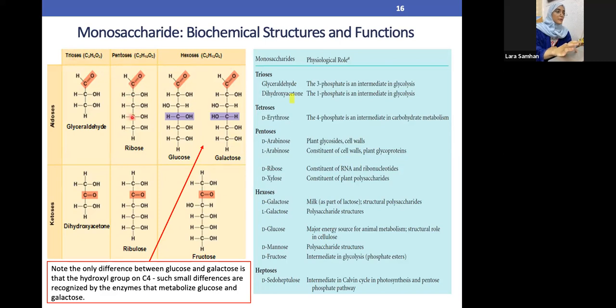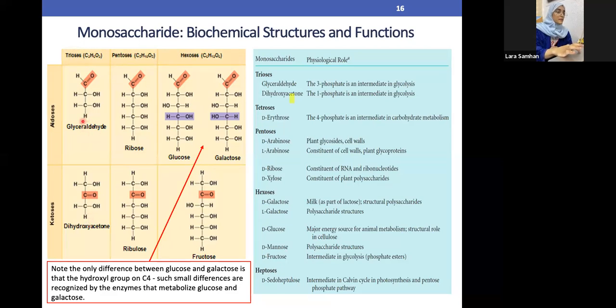We can see in this one how many carbon molecules? 1, 2, 3, 4, 5. So 5 carbon molecules is pentose. 6 carbon molecules, 1, 2, 3, 4, 5, 6, is hexose. Same goes in here. 6 carbon molecules is hexose, 5 is pentose, and 3 carbon molecules is triose.